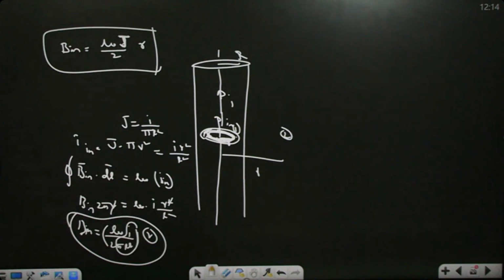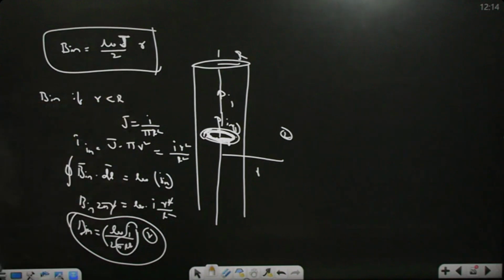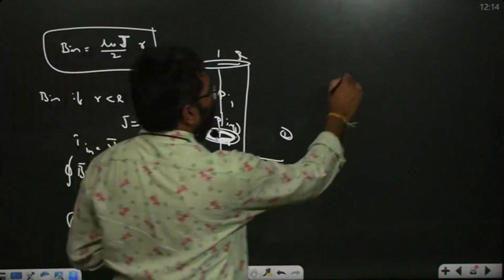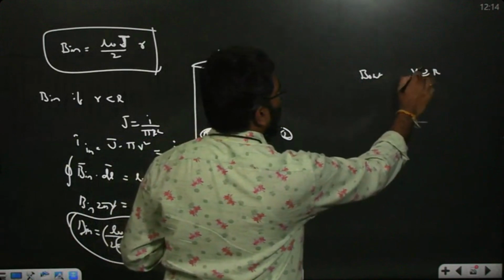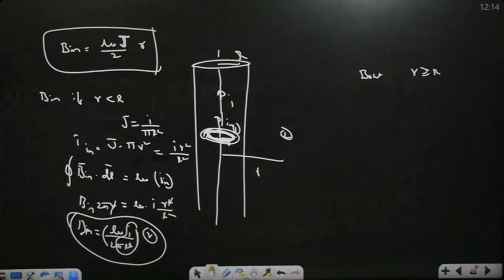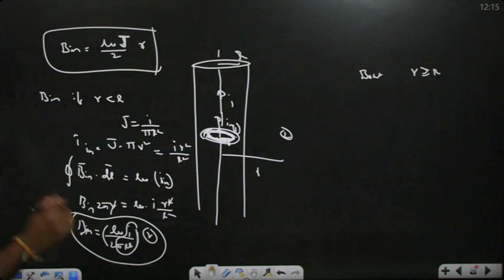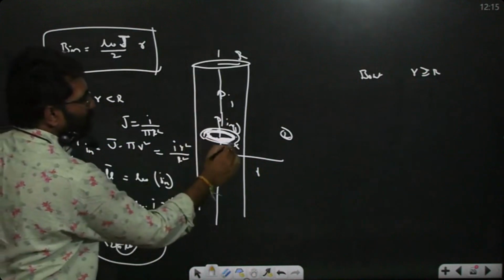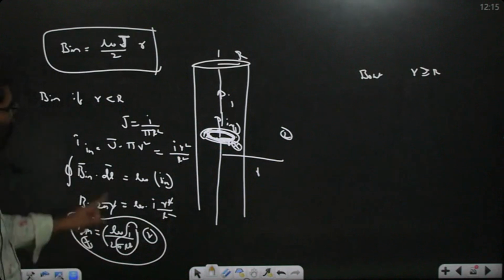Now, if r is greater than R, then this is what B in is. B in is for r less than R. B out means r is greater than or equal to R, just outside point, just outside point you are finding. So that magnetic field is what? Here, is the magnetic field into the plane or out of the plane? Into the plane only. Current is outward, so the field will be into the plane.